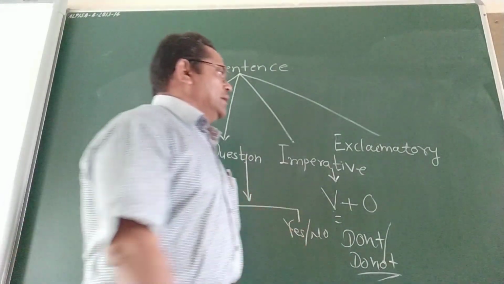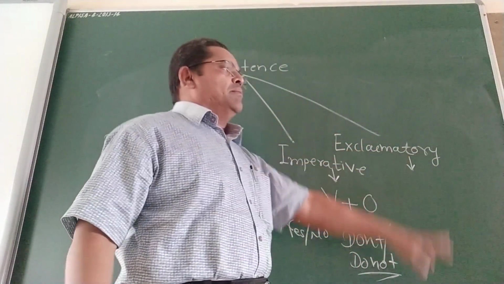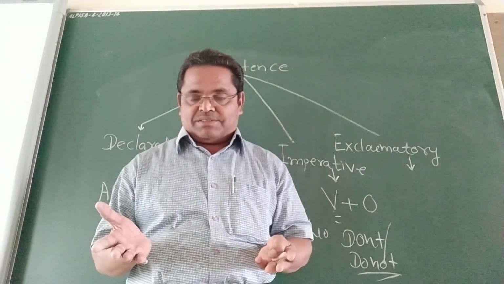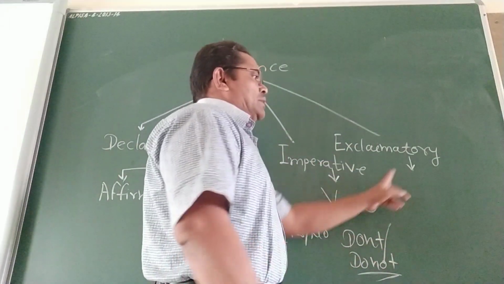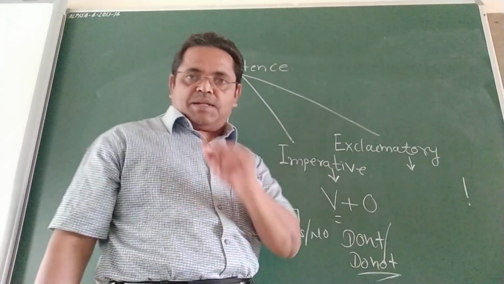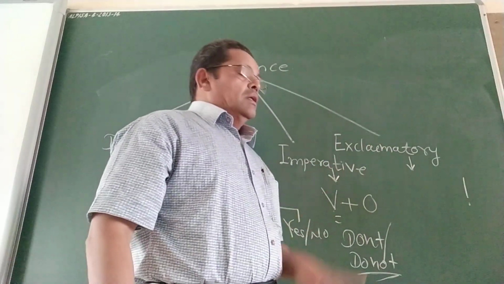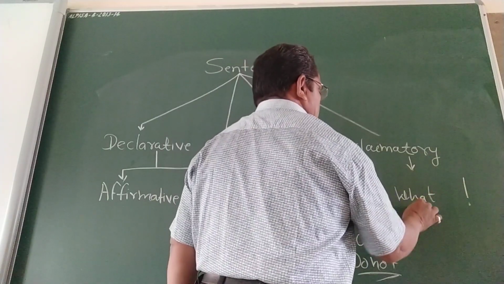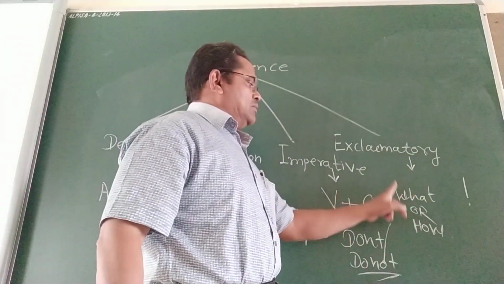And the next type of sentence is exclamatory sentence, what we call in Marathi Udgarvachak. Generally, in exclamatory sentence, toward the end of the sentence there is an exclamation mark, remember. It starts with what or how.